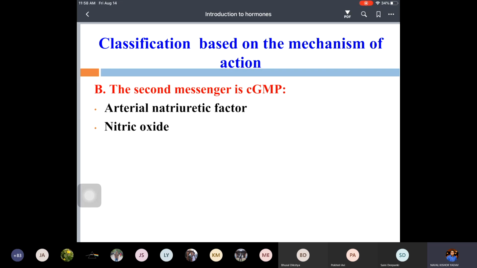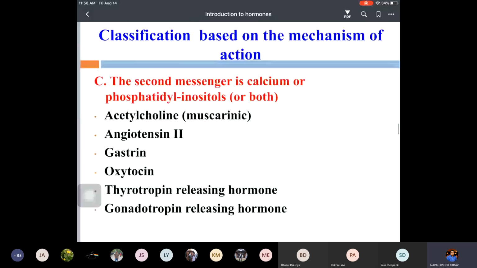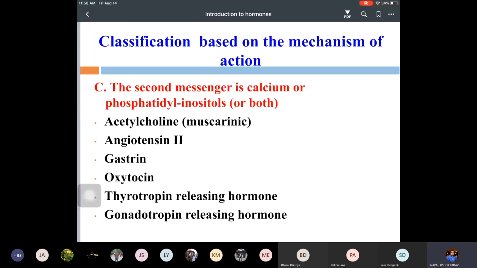And the third group includes acetylcholine, angiotensin II, gastrin, oxytocin, thyrotropin releasing hormone, and gonadotropin releasing hormone. These use calcium or phosphatidylinositol or both as second messengers, and cause the metabolic and physiological functions.